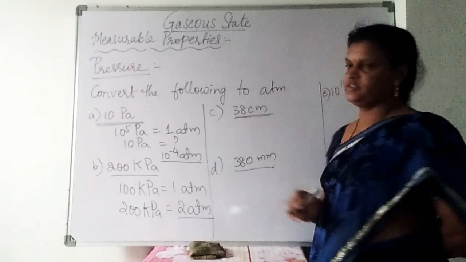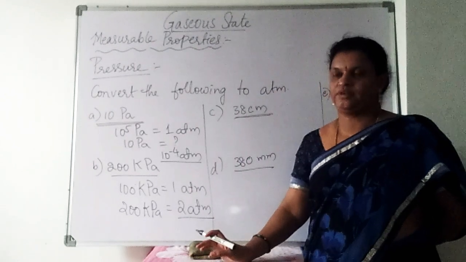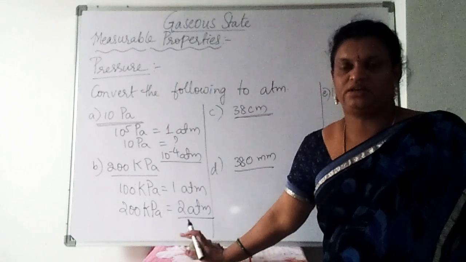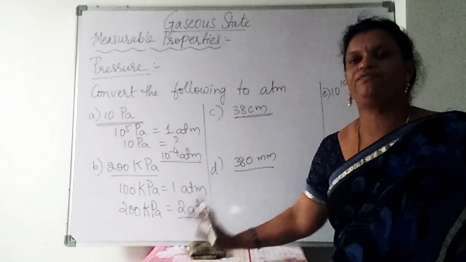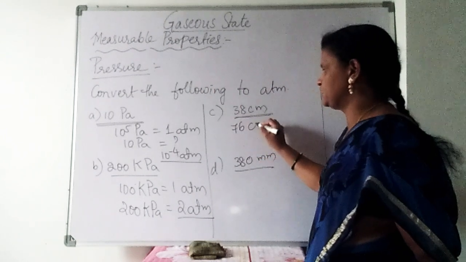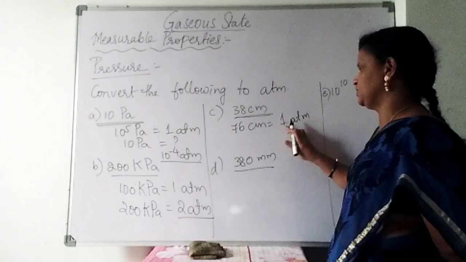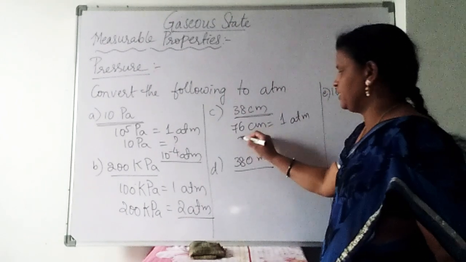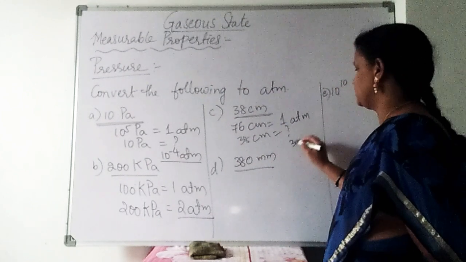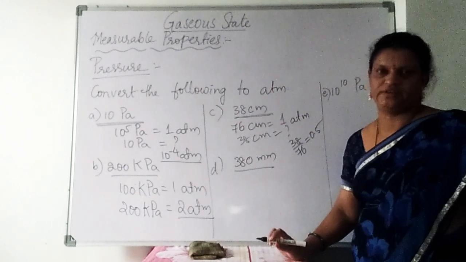So next, 38 centimeters. First of all, we have to know what is the relation between centimeters and atmosphere. Here, don't take the centimeters as a measurement of length. It is not the measurement of length, it is the measurement of pressure. So 76 centimeters is nothing but 1 atmosphere. So 38 centimeters is equal to how many atmospheres? Just simply we can write 38 divided by 76. We'll get here 0.5 atmospheres.